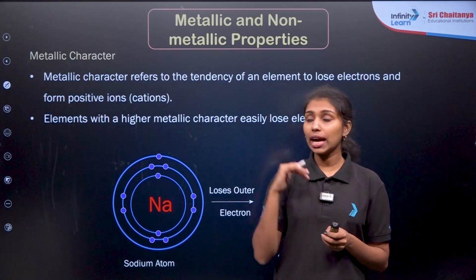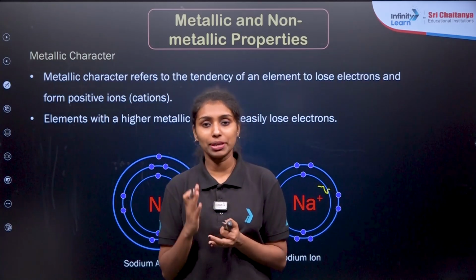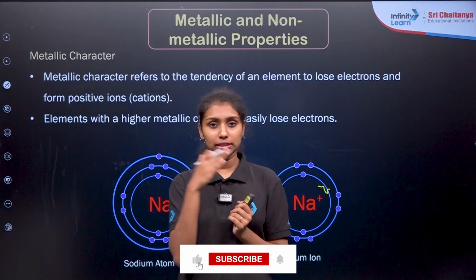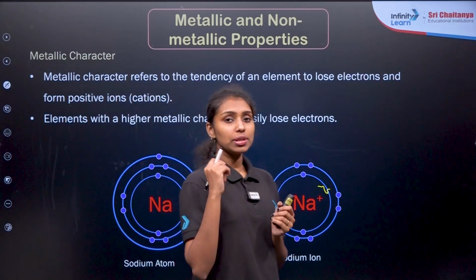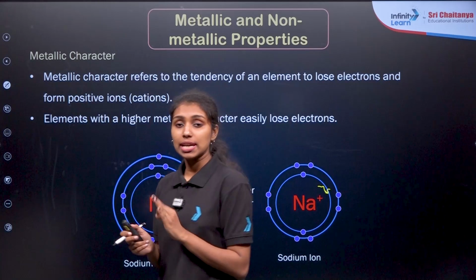Okay, that's all about the atomic radii part. We have seen the covalent radii, van der Waals radii and metallic radii. Then we have discussed the ionic radii in different types, like the cationic radii as well as the anionic radii. Now we are going to discuss the next property, that is the metallic character and the non-metallic character.